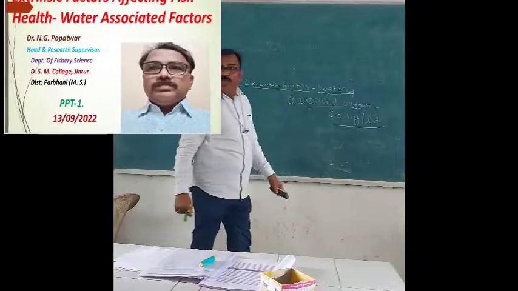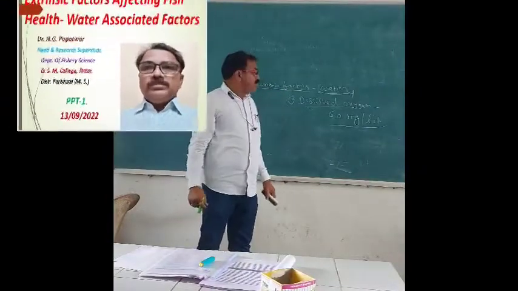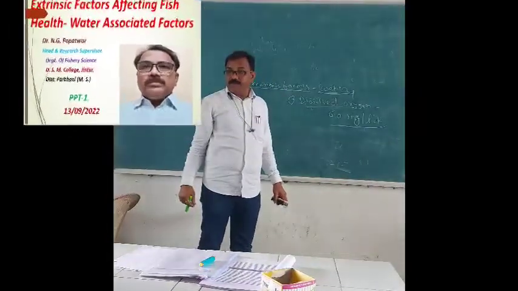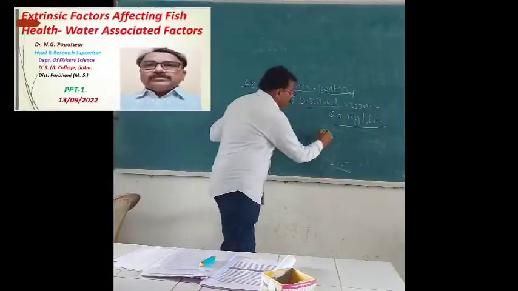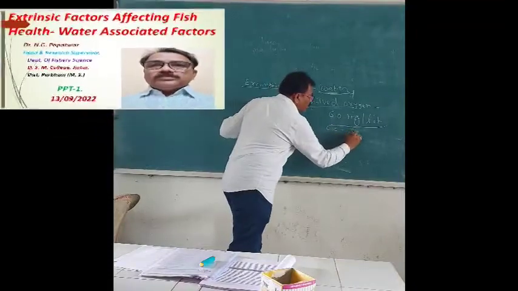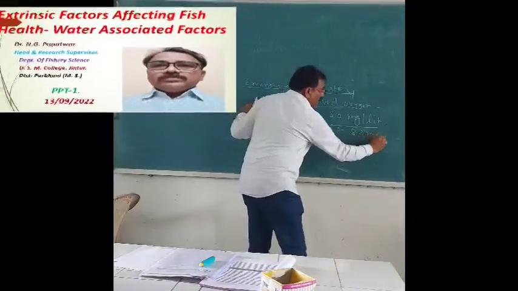Oxygen range is to be more than 6.0 milligram per liter. More than 6. It is ideal when its range is 6.0 to 8.2 milligram per liter.